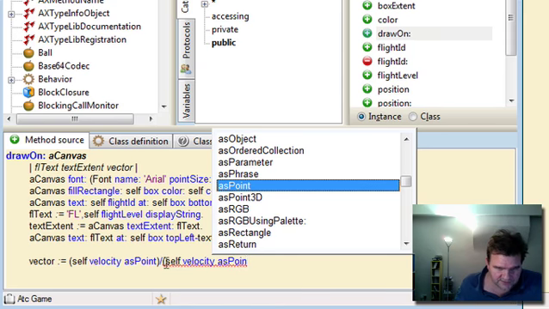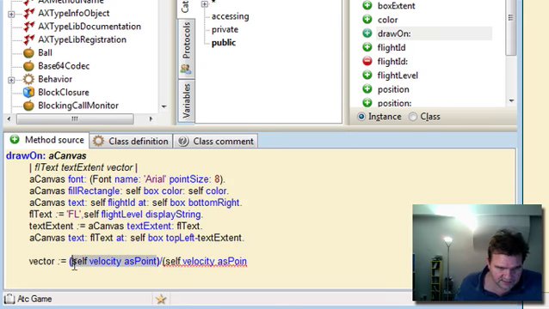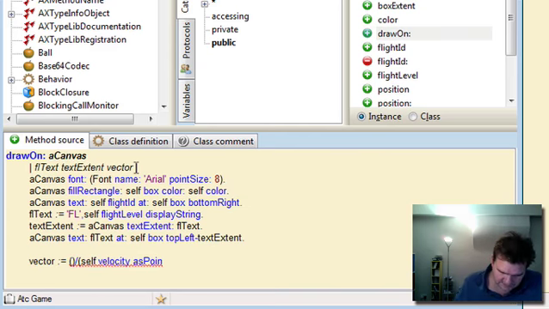Well, in fact, let's actually extract that out into a temporary. So we'll have velocity 2D.